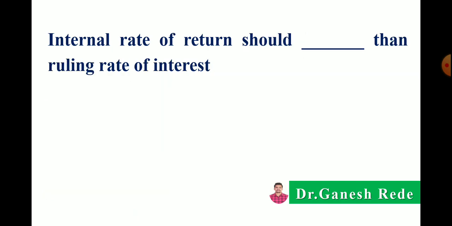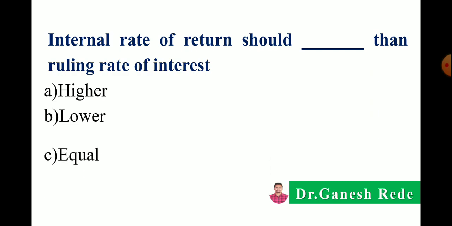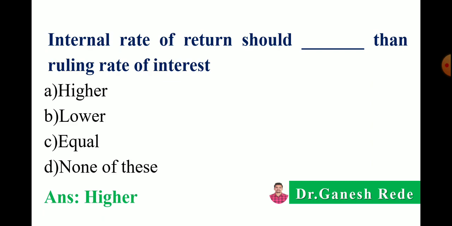The next, internal rate of return should be dash dash than the ruling rate of interest. So option A, it should be higher than the ruling interest rate, B lower, C equal, D none of these. Correct answer is it should be higher than the ruling rate of interest.